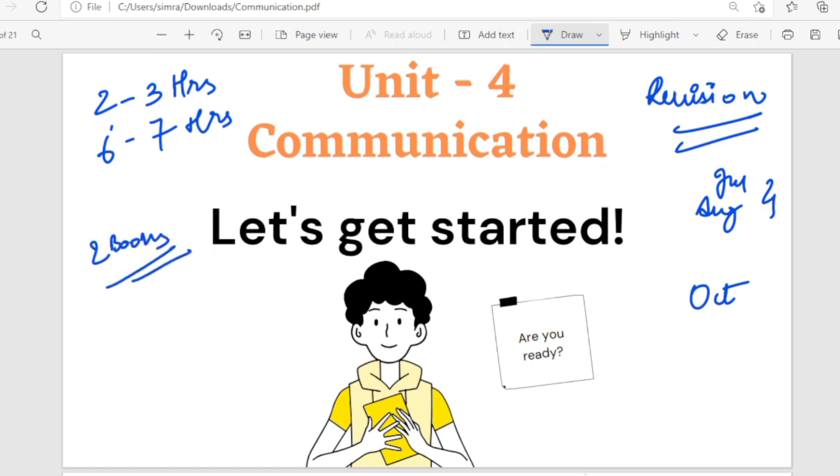Even 2.5 will not do. Exactly 2 books only should be there, because if you're going to just write, it's of no use. You have to be smarter now. You are not in college. You cannot write things like you used to write in college in essay way. You have to write it in a short manner, in pointers, in key points, in keywords.